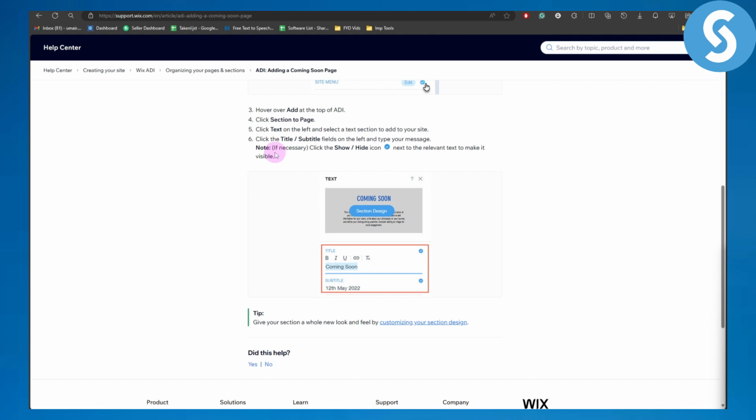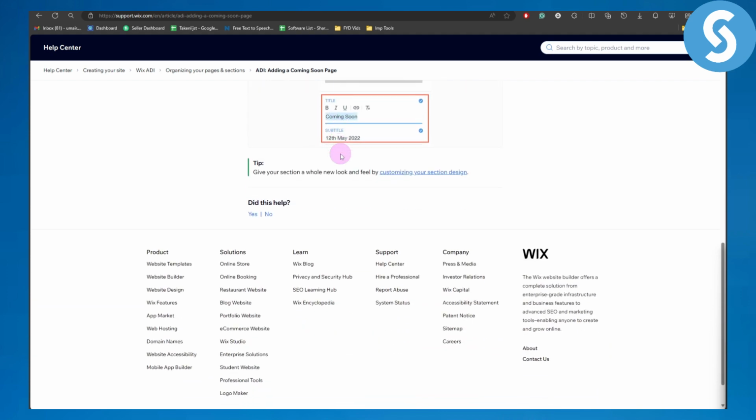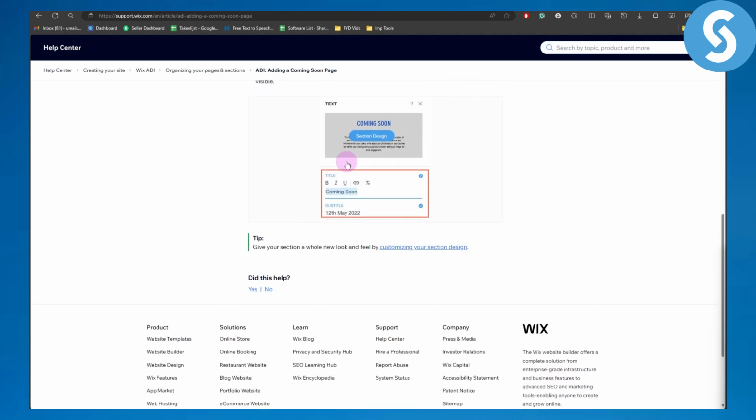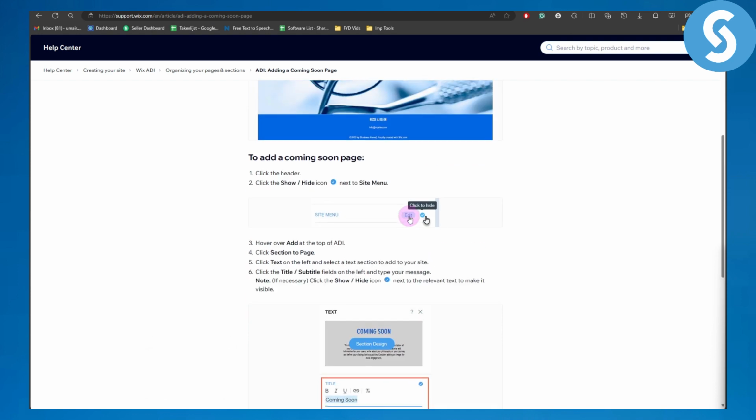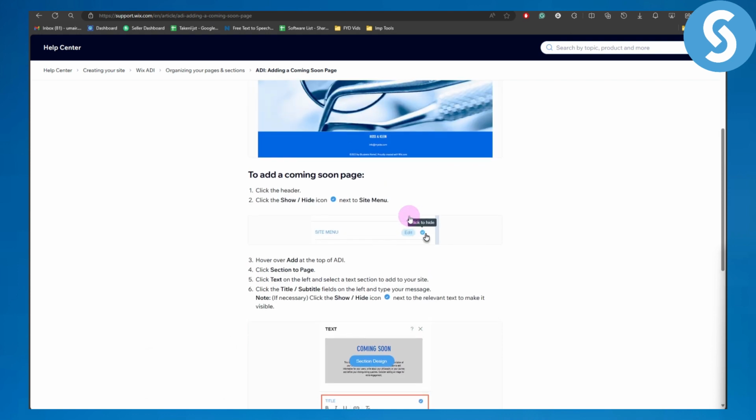Now the point to be noted here is that if necessary, click the show and hide icon next to the relevant text to make it visible. So yeah, that is the pretty simple process. And if you want to give your section a whole new look, you can customize your section design. So yeah, that is the pretty simple process on how you can add or put a Wix website under construction page.